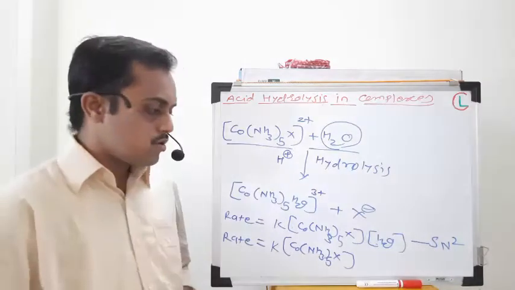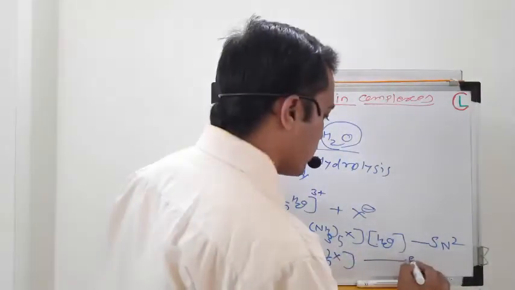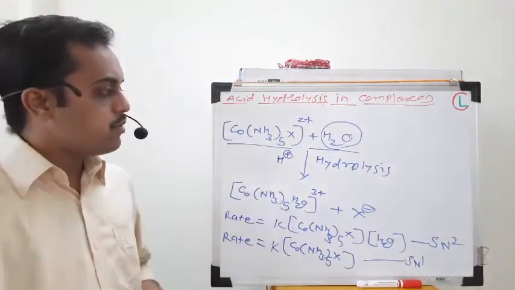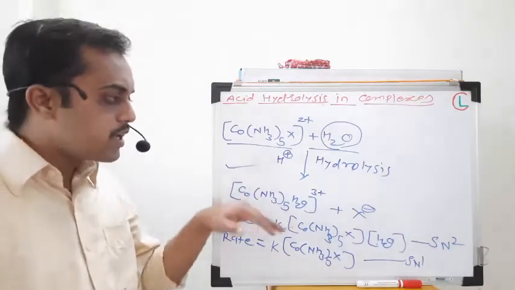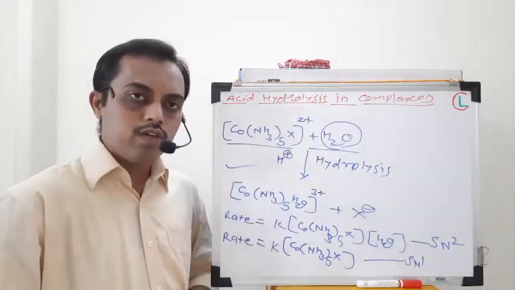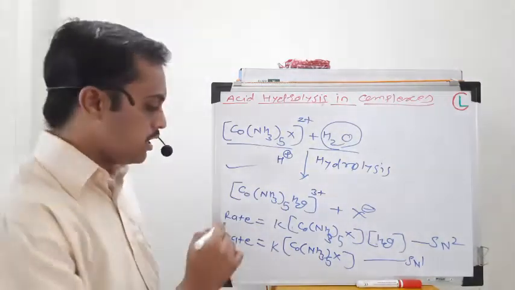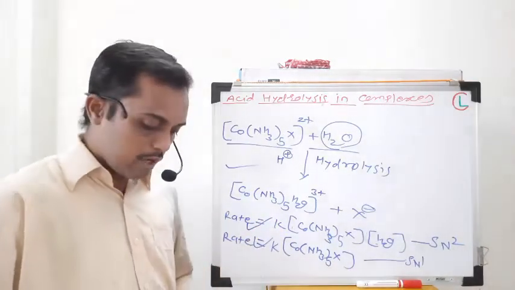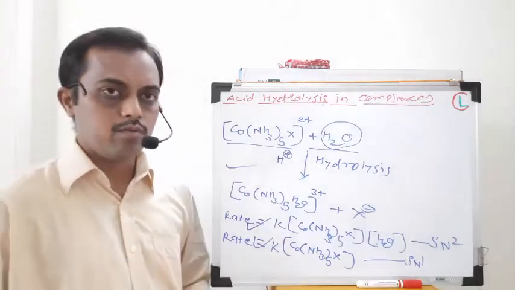Now you have to decide whether this equation is correct, for the SN1 mechanism, or this equation, which is for the SN2 mechanism, is applicable to this reaction. You cannot deduce it directly, because this reaction is carried out in an aqueous medium. In this aqueous medium you cannot directly determine which rate equation is correct. So you have to decide according to the evidences obtained for these mechanisms.